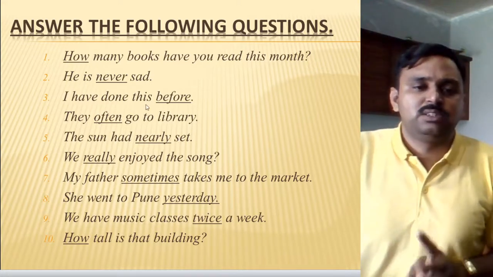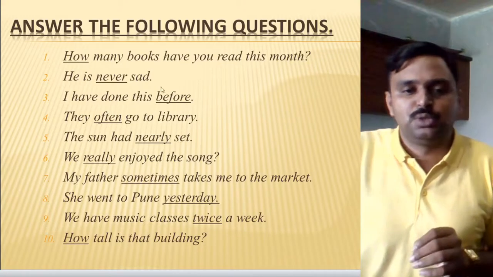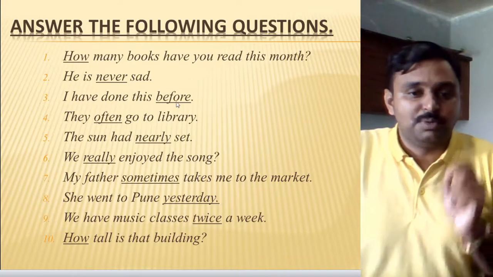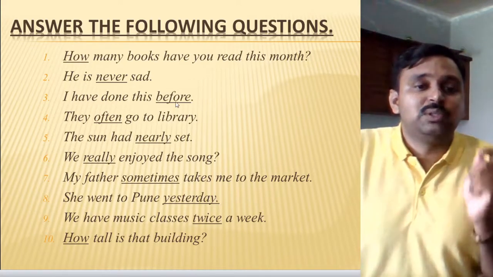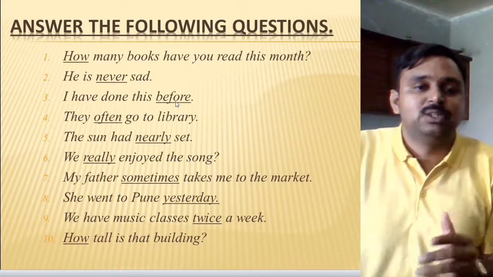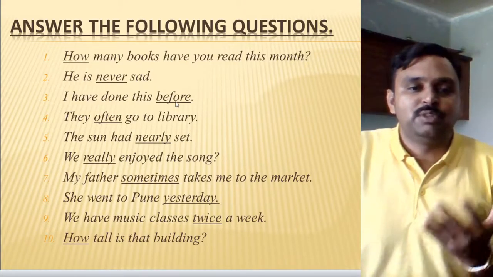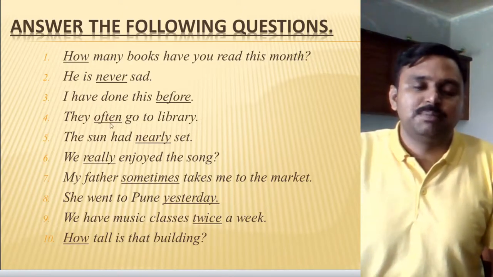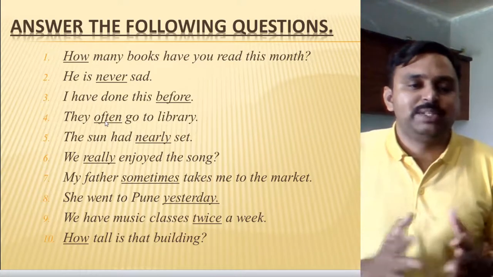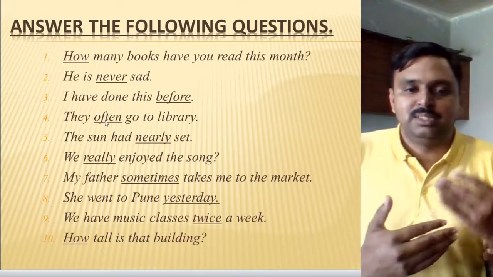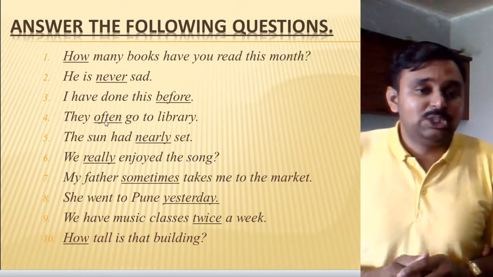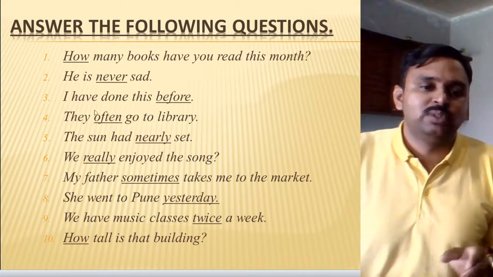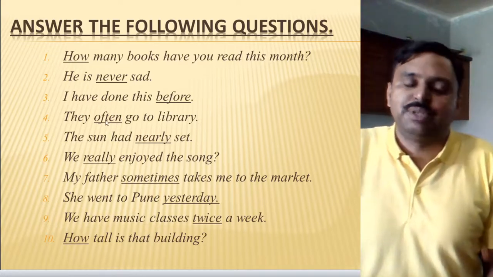Let's go for the third question. I have done this before. If I ask you the question when you have done this, the answer comes: before. So "before" is telling you when the particular action has happened. So before is the example of adverb of time. Number 4, they often go to the library. Often means many times they go. So often is a word that tells you the action is happening many times, and when it tells you that, it is an example of adverb of frequency.